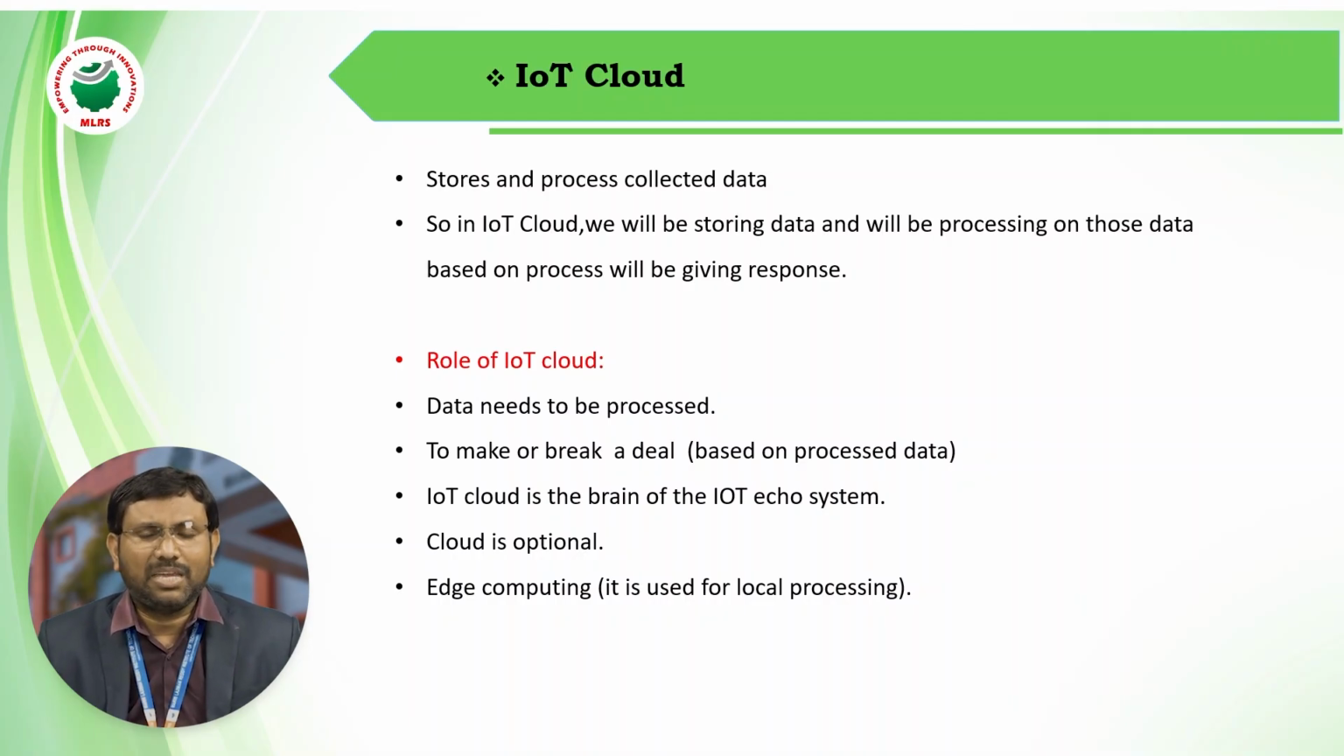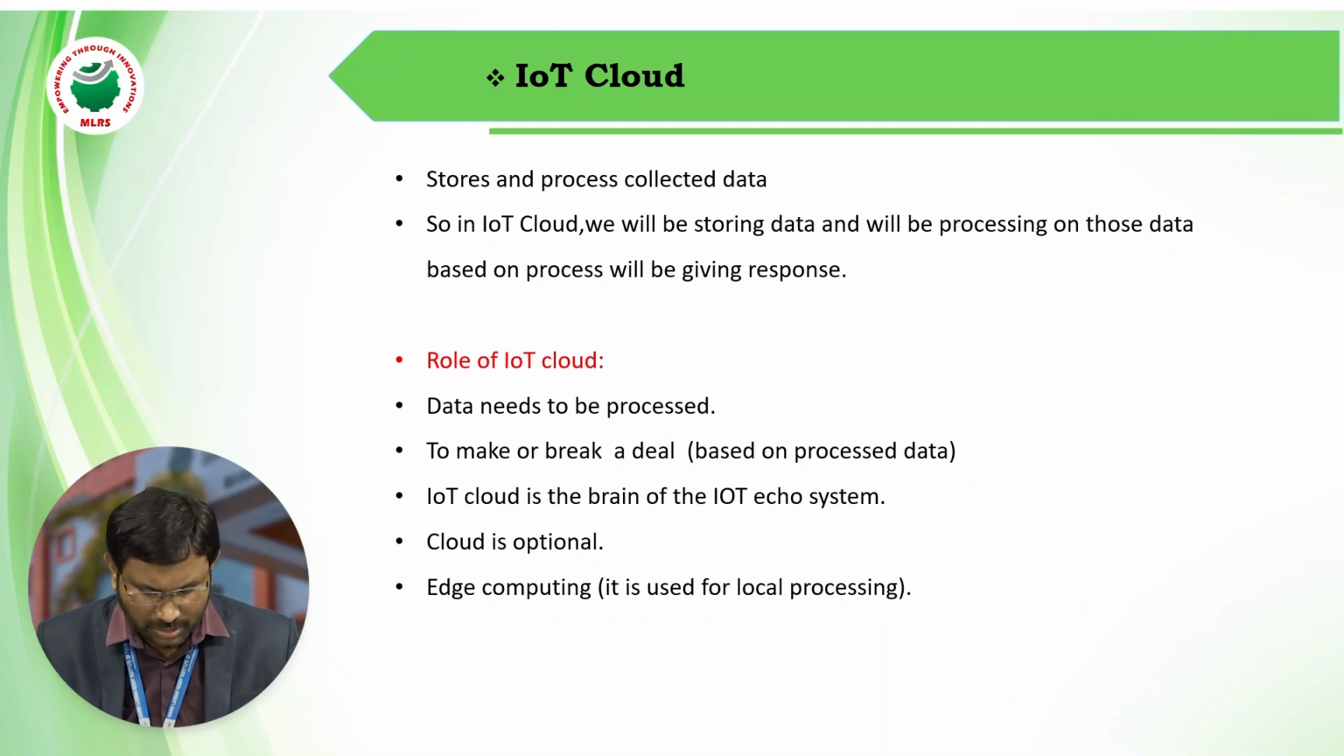Whatever data we are keeping in our Gmail, that data will be saved in the data center. So the IoT cloud stores and processes collected data. In the IoT cloud, we will be storing data and processing that data. Based on the processing, it will give a response. So we are storing data in the cloud, and whenever we need the data, we retrieve it from the cloud.